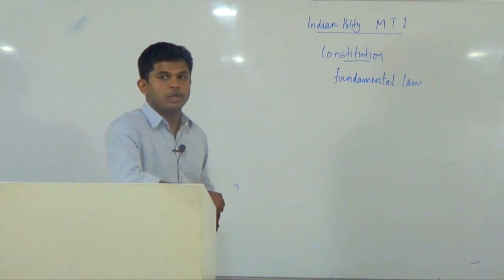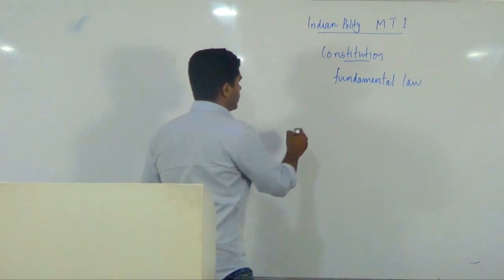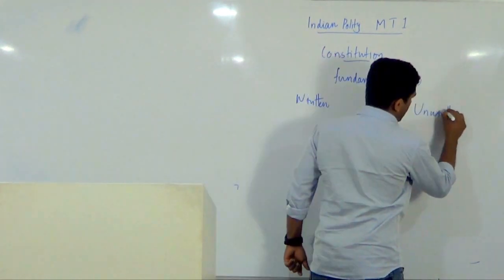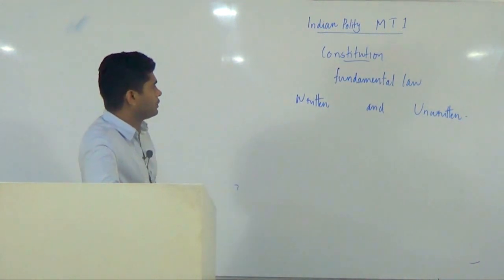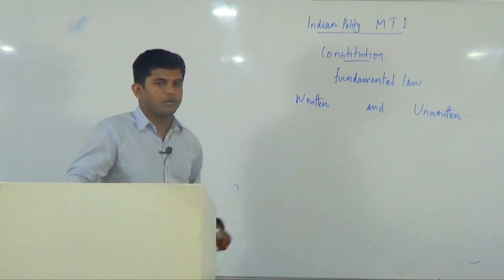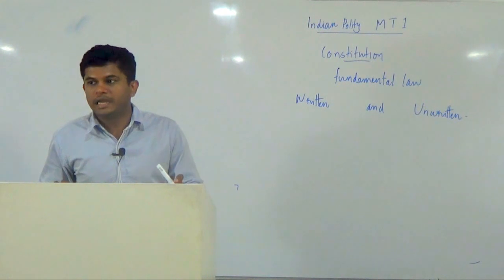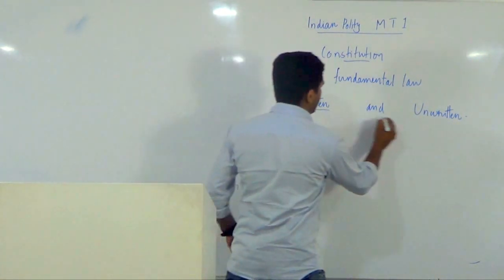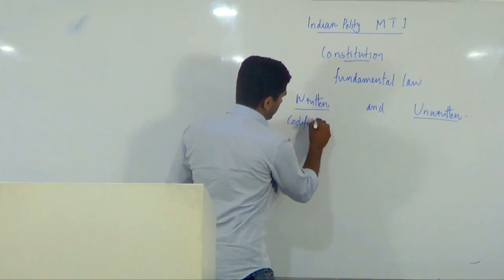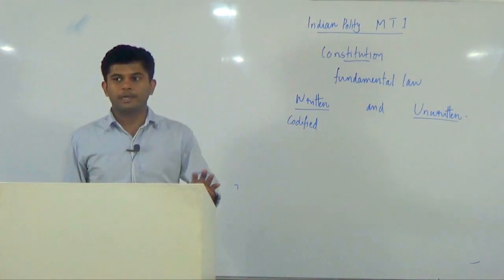We will now look into four types of constitutions. The first one is written constitution and unwritten constitution. We will be looking at what are the differences between a written constitution and an unwritten constitution. When we say written constitution, it means that the provisions are properly codified into a single legal document. That is the main feature of a written constitution. That is the definition of a written constitution.